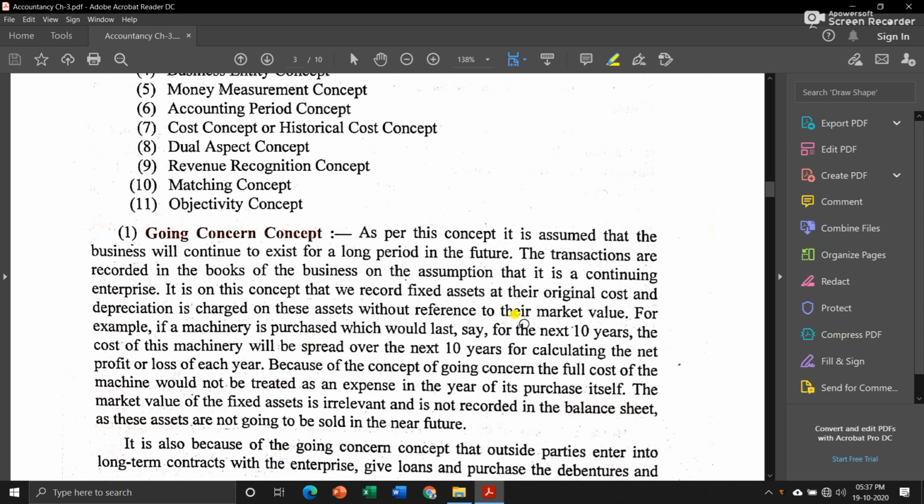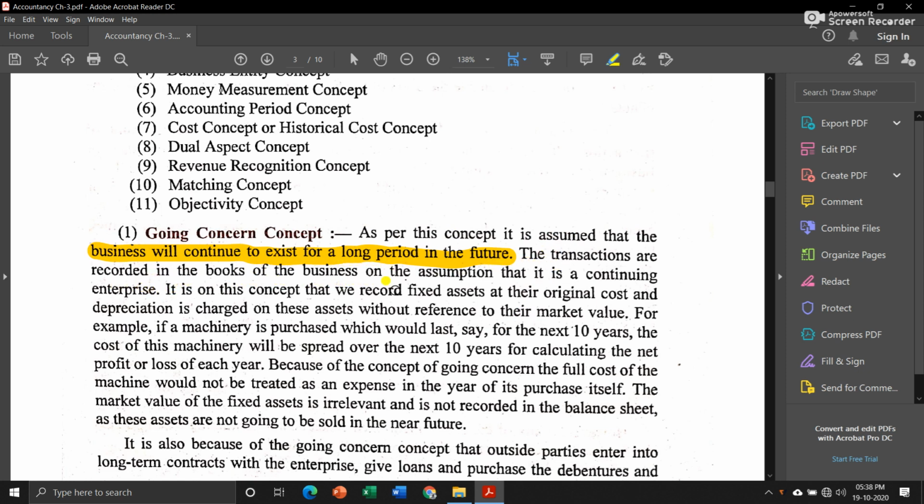All the transactions we record in our books, keeping in mind that our business will be running for a long period of time. As per this concept, it is assumed that the business will continue to exist for a long period of time. The transactions are recorded in the books of the business on the assumption that it is a continuing enterprise.